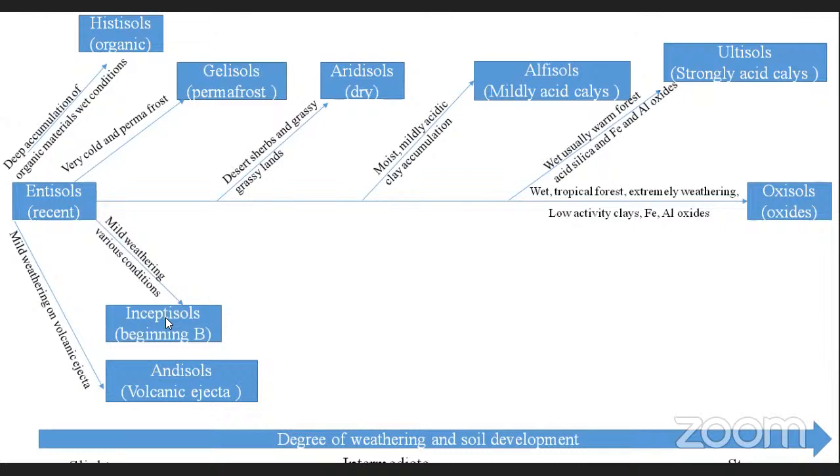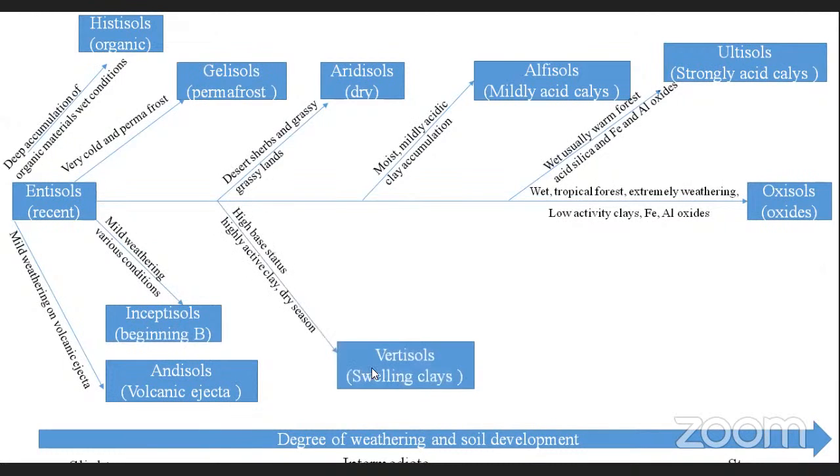So it has just been initiated. Mild weathering conditions will be there. Conditions may be various, students. Under various conditions, you can expect inceptisols. And coming to the vertisols, high bases are there, high active clay is there, and dry conditions. You can say some swelling clays we can expect. That comes under the vertisols. And another one is semi-arid and moist grassland and mollic epipedon. You can expect soft rock conditions. These are mostly fertile soils.